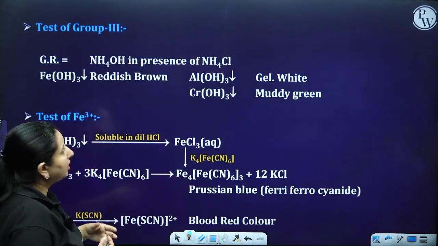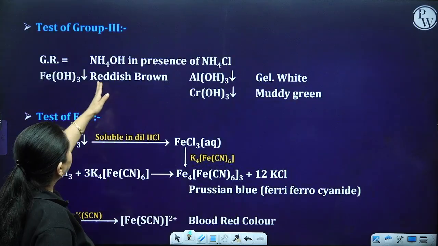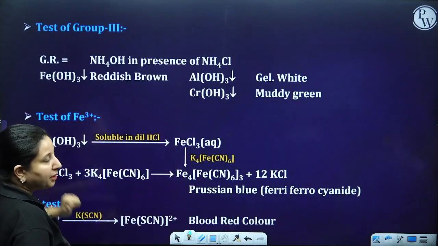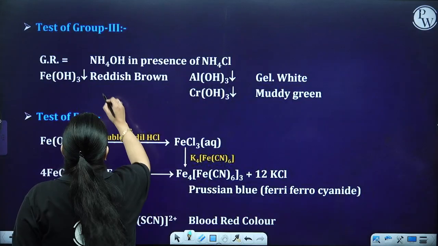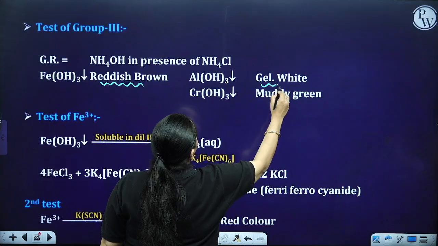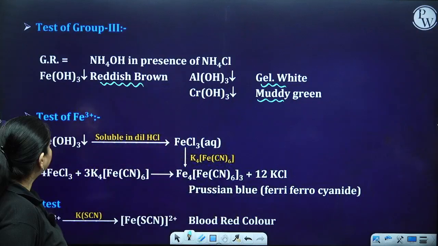Then further for group 3 only, NH4OH in presence of NH4Cl, they are going to be in the form of the hydroxide. So if it is a reddish brown hydroxide, then it is iron; gelatinous white, then aluminum; and muddy green means that it is going to be chromium.